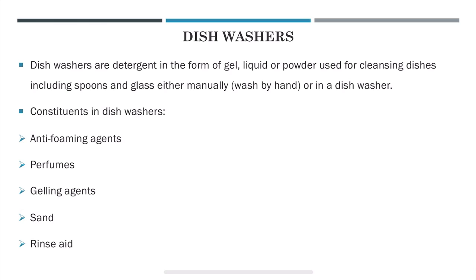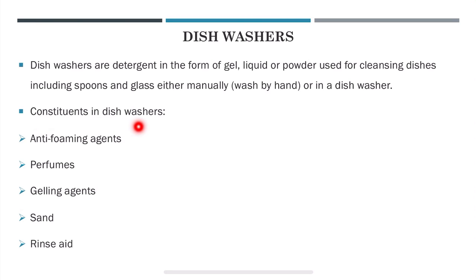So abrasives like borax, fine sand powder, they provide the roughness to clean the dishes. And sodium carbonate and sodium phosphate, they improve the quality of dishwashers and also make it cheap. Dishwasher detergents are strongly alkaline, that means they are basic in nature. Examples of dishwashers are Fairy, Nature Clean, BioClean dishwasher liquid, Exo soap and liquid, etc.